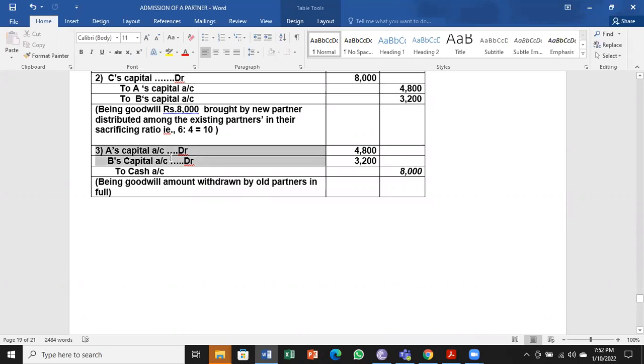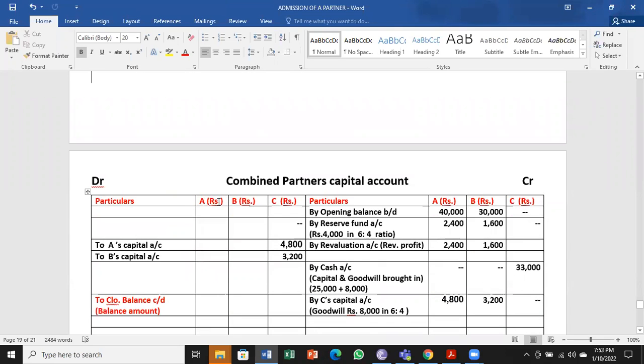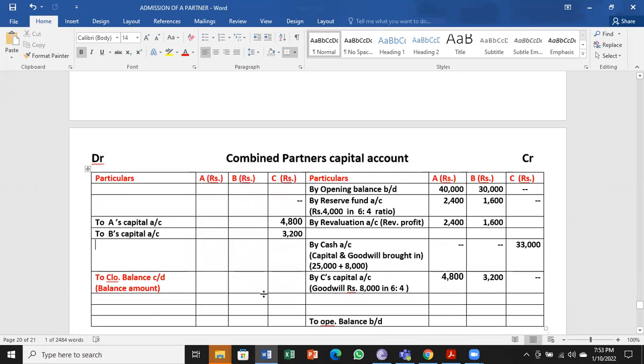So A's capital account debtor, B's capital account debtor to cash. So here you can see A's capital account and B's capital account debtor to cash account. I'll write for your reference: Goodwill withdrawn by partners.